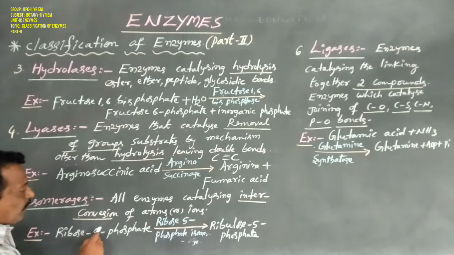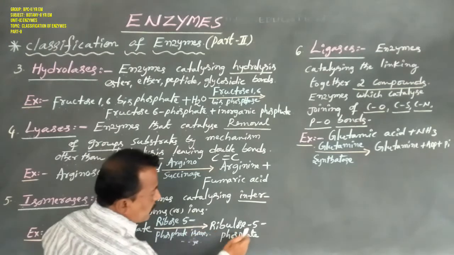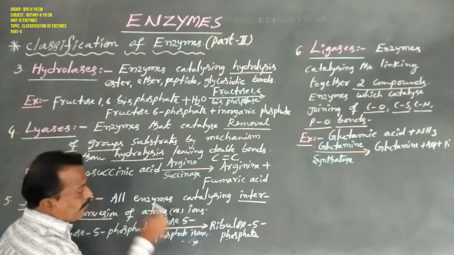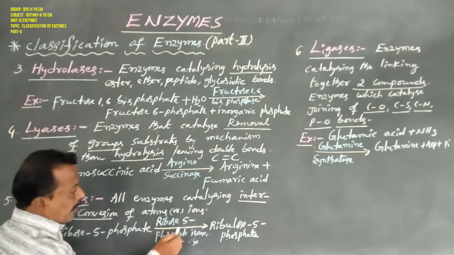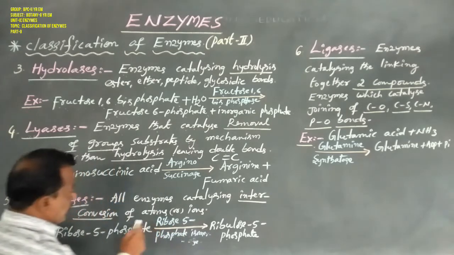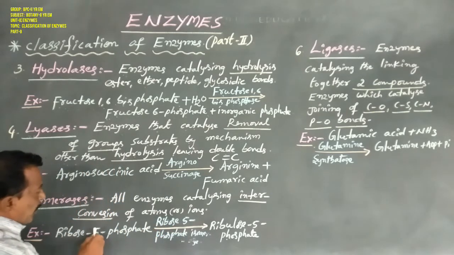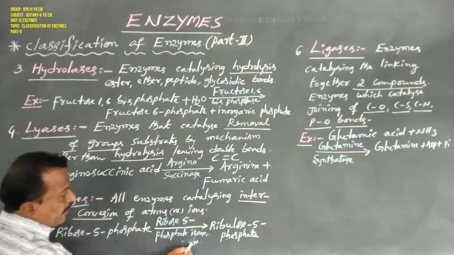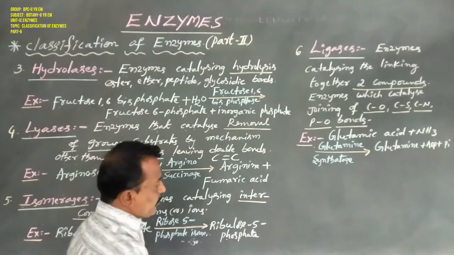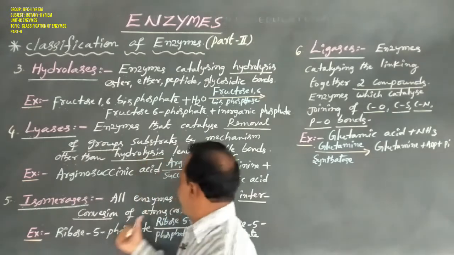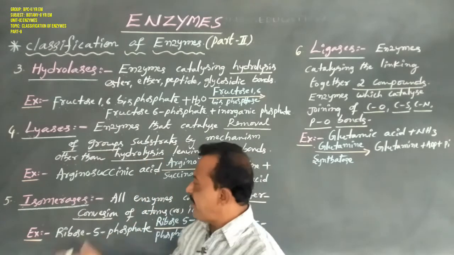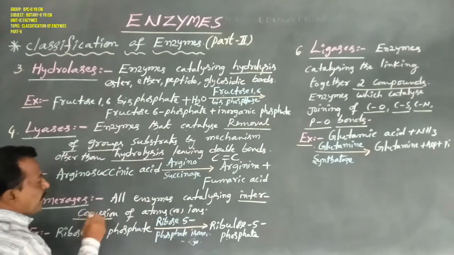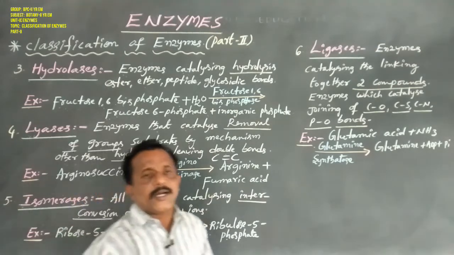So here ribose 5-phosphate is converted with the help of the enzyme ribose 5-phosphate isomerase to form the isomer. Isomerase is thus responsible for interconversion of isomers.